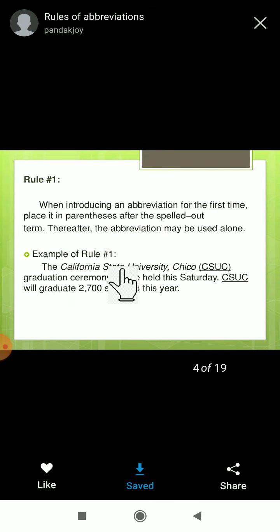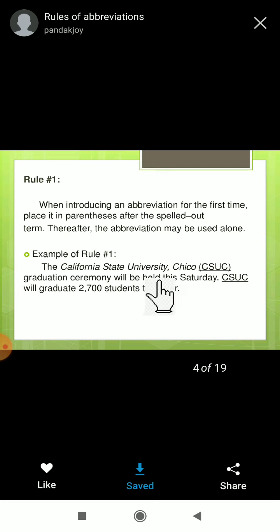First rule: when introducing an abbreviation for the first time, place it in parentheses after the spelled out term. Thereafter the abbreviation may be used alone. See here, the California State University, CSU.